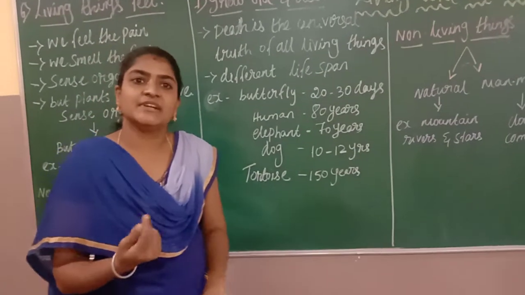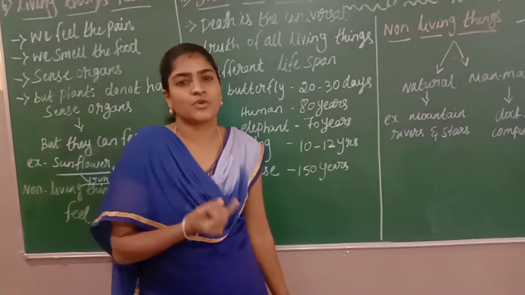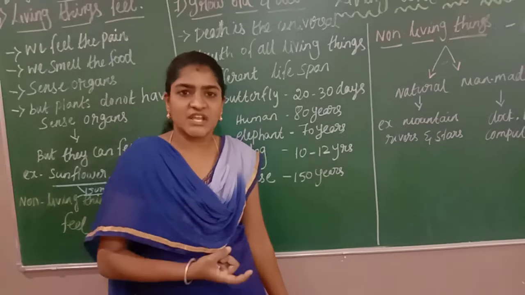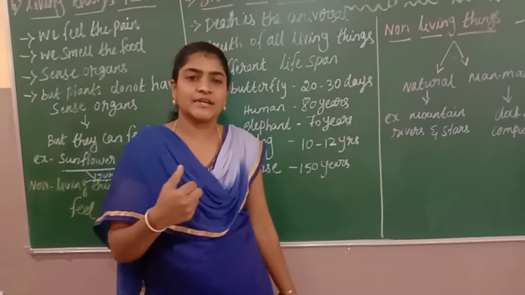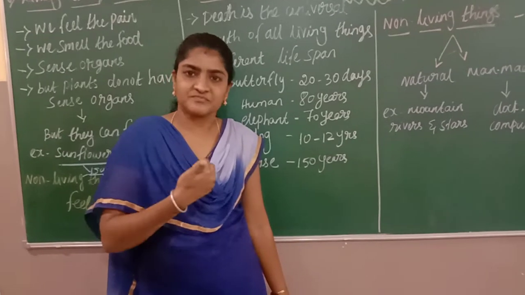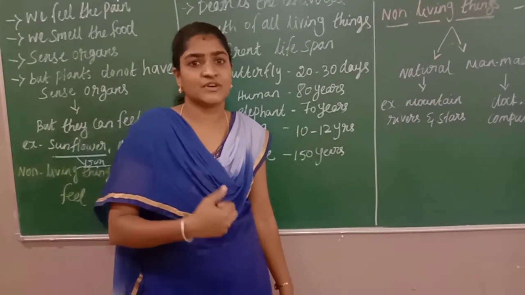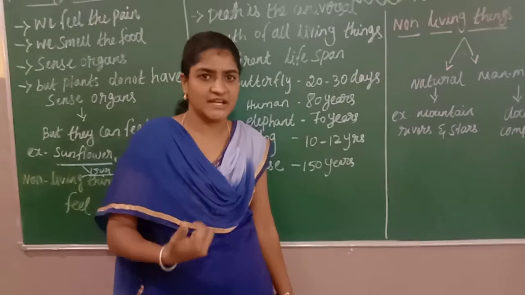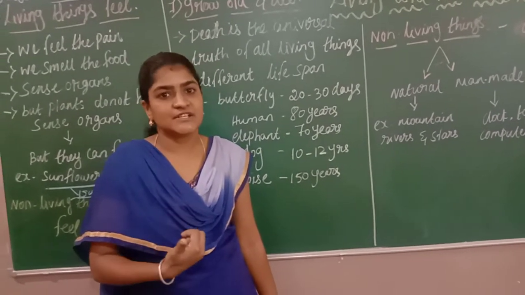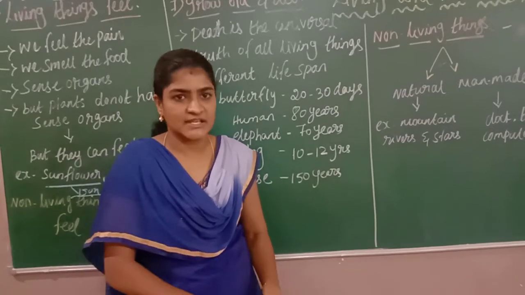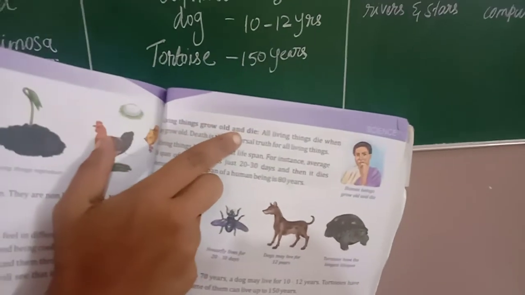For example, take herbs: they grow only for 3 months, after that the growth stops and they die. And you can take the rose plant or tomato plant, it will live for 6 months or 1 year, after that it will die. For each and every living thing there is a death, it is common for all living things. So you can see in the textbook here, living things grow old and die.